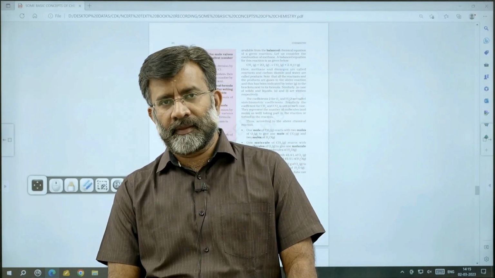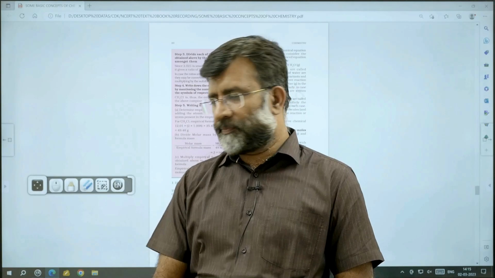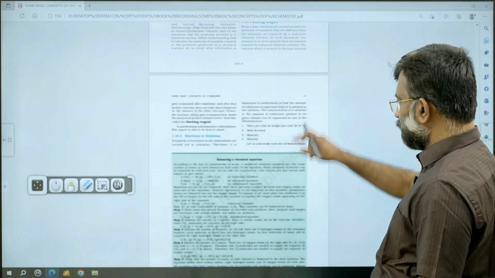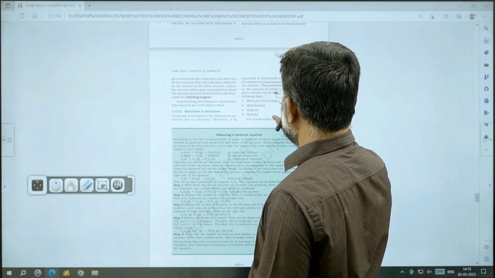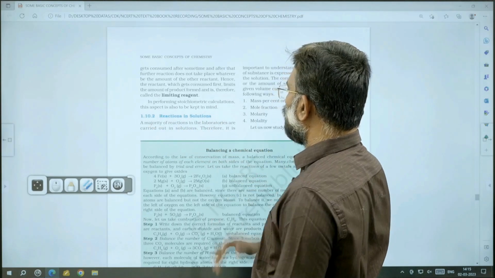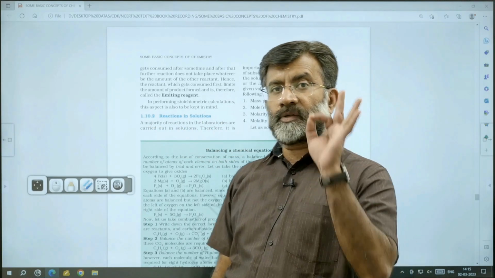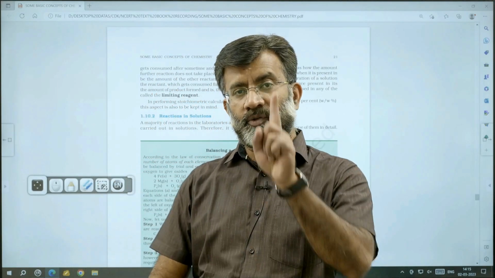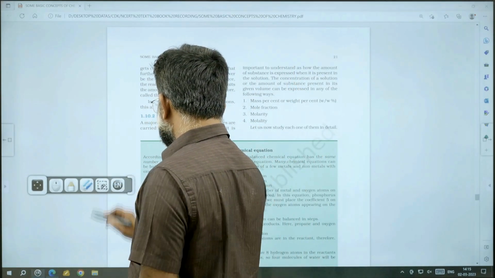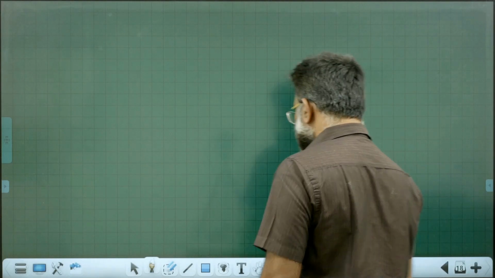The last part of the chapter is reactions involving solutions, with various concentration terms. That is also very important.